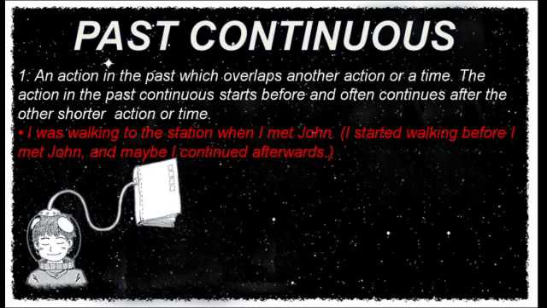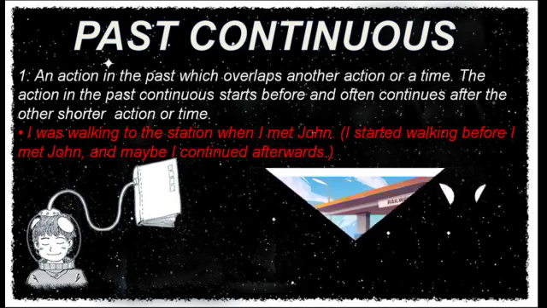Past continuous. Whenever we are talking about any work which continues in the past time, but in the past time two actions are going simultaneously, and the action in the past continuous starts before and often continues after the other shorter action or time. It means in this sentence, two actions will be there. One action will continue for a long time and the other action will just start and finish.